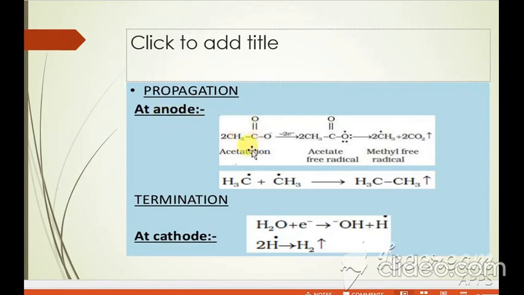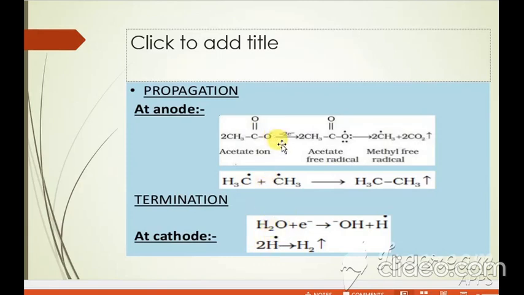Look at this picture. Two acetate ions are here, two electrons are removed, and the acetate free radical is formed. Here carbon dioxide and the methyl free radical are formed, and carbon dioxide is removed from this, and one methyl free radical bonds to the other methyl radical and becomes ethane. I have already told you that at the cathode water is also present, because this acetate is in the form of a solution. It removes from two water molecules the hydroxyl ion and hydrogen ion, and two hydrogen atoms become attached to each other.